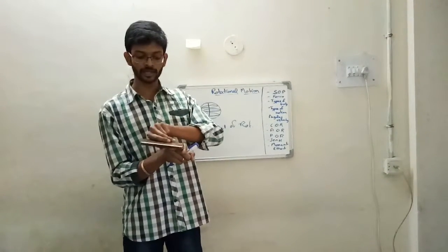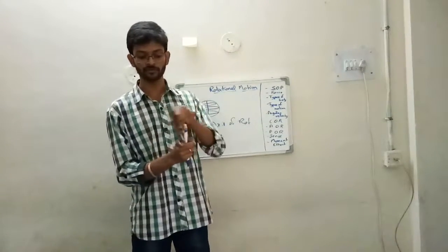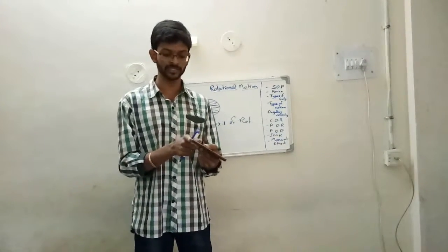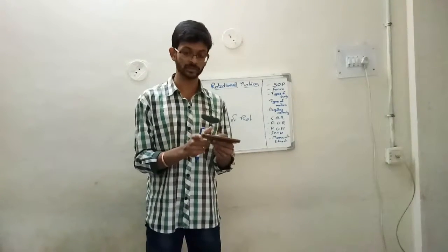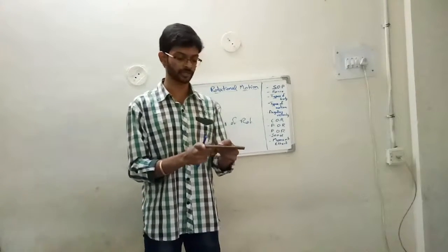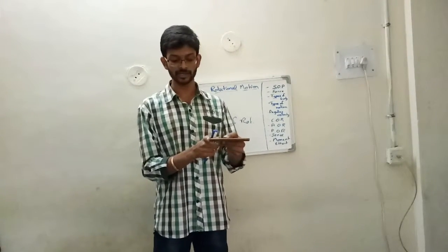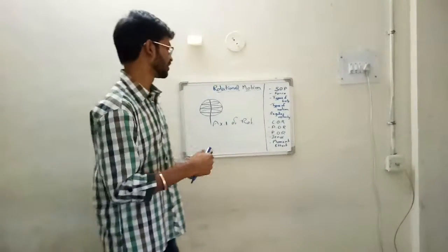So you can clearly observe that this is moving in the yz direction. That is, the plane of rotation of this object is the yz plane, and x is the axis of rotation. It is the normal plane to the axis of rotation.